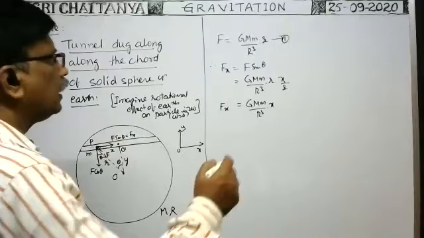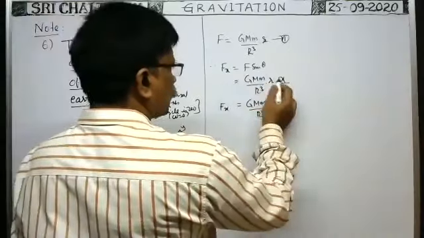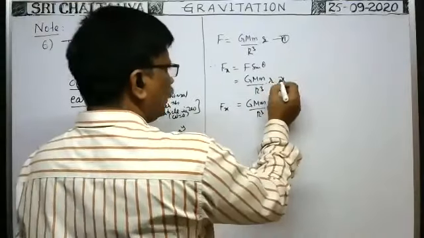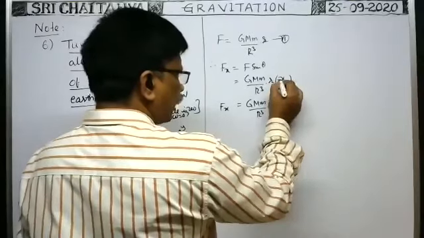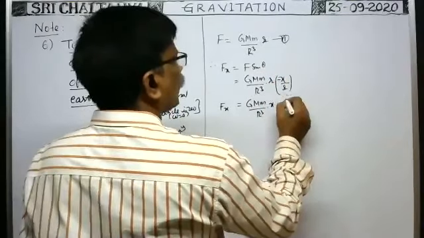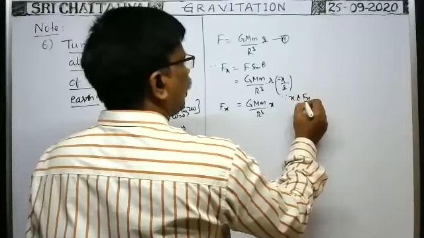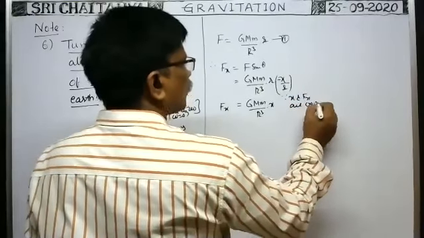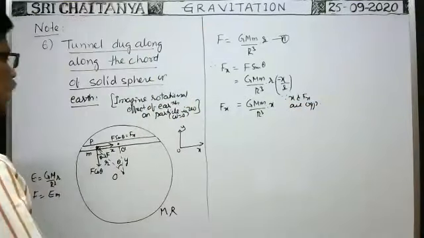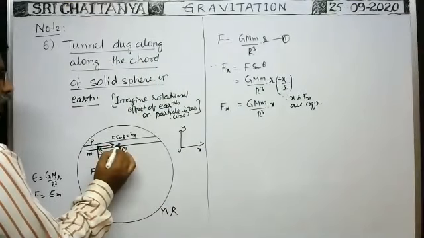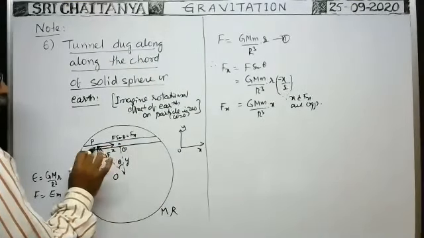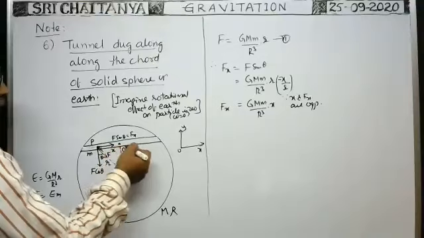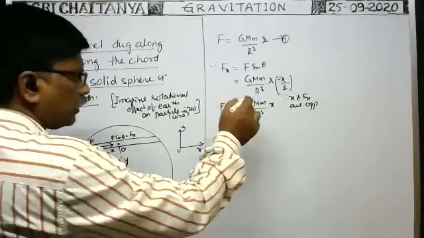That's why these two are opposite to each other. So while substituting, you substitute a minus sign, since x and Fx are opposite. Suppose you consider this as the reference point: if the force is in this direction, the position of the particle is in the opposite direction. That's why I substituted minus x.